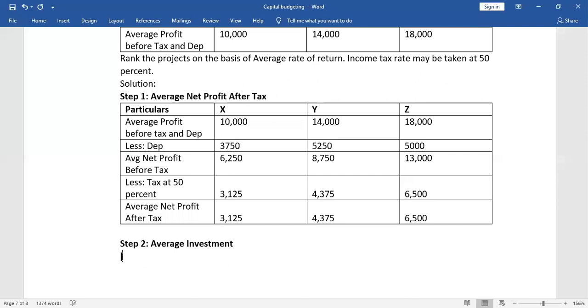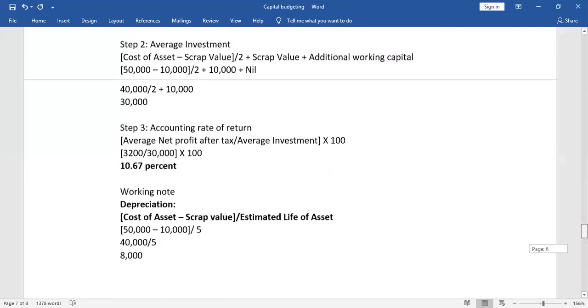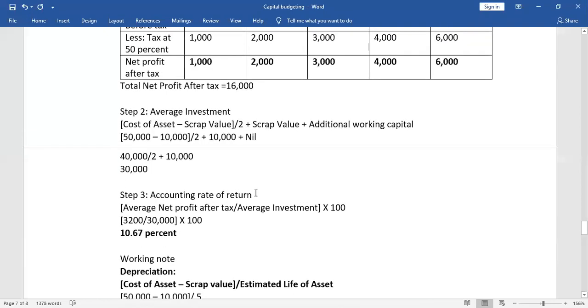Average investment is cost of the asset minus scrap value, divide by 2, and then we add the scrap value and we add the working capital. I will take the formula from above. We already have the formula here.